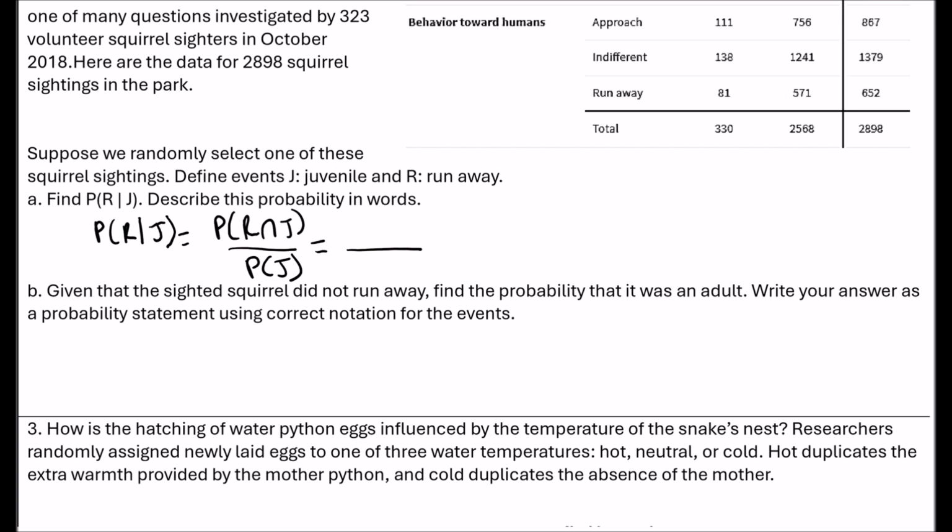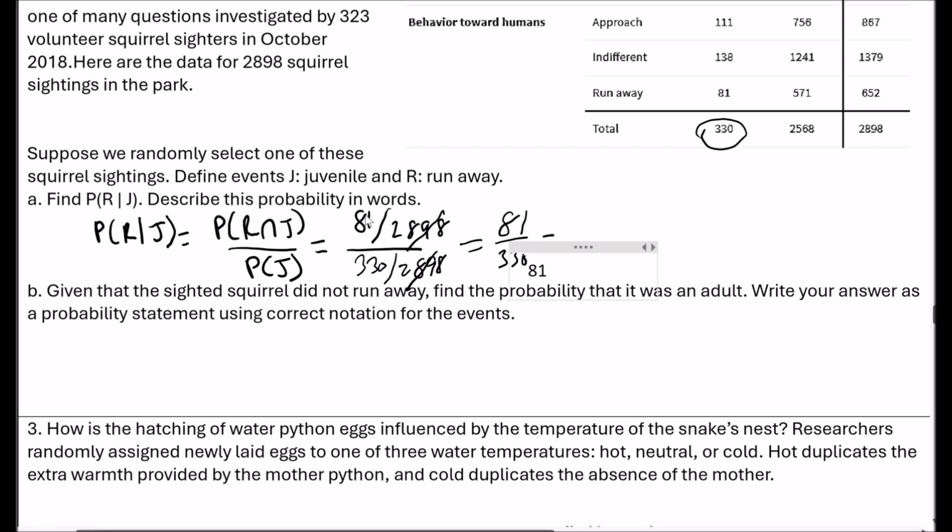So how many squirrels run away and are juveniles? That's 81, right? So 81 out of 2,898 squirrels. And then the probability of juvenile squirrels. How many juvenile squirrels are there? 330 out of 2,898. These cancel out, so we get 81 out of 330. Let me just convert that to a decimal. So 0.246.